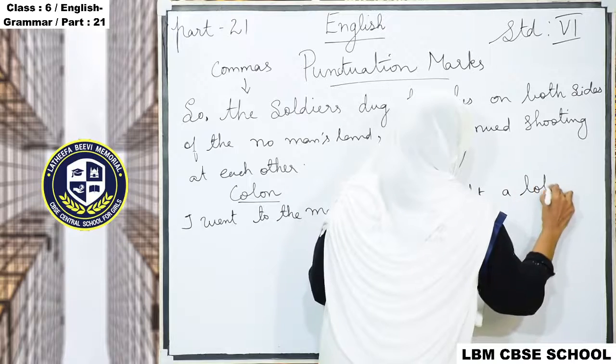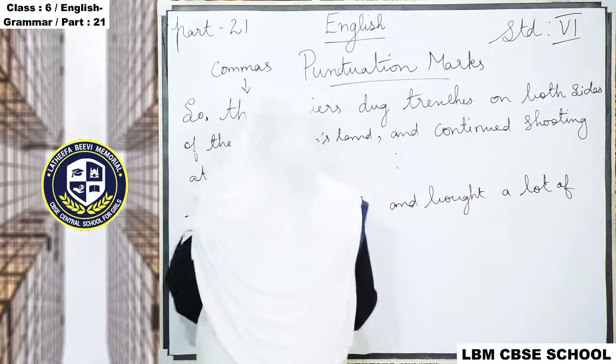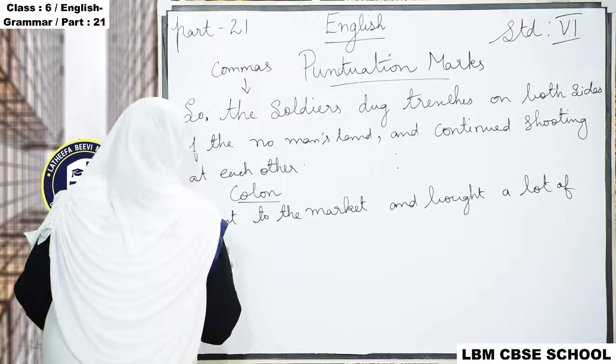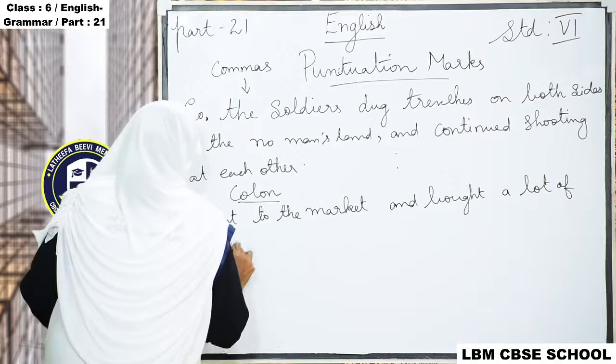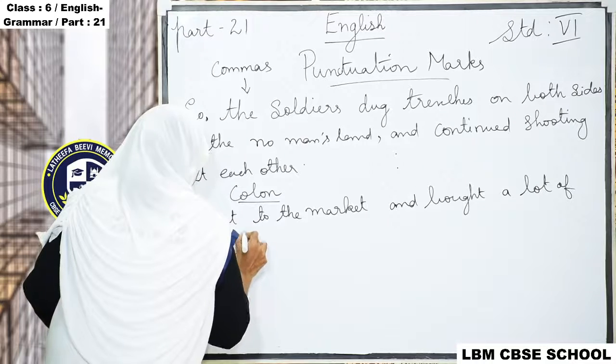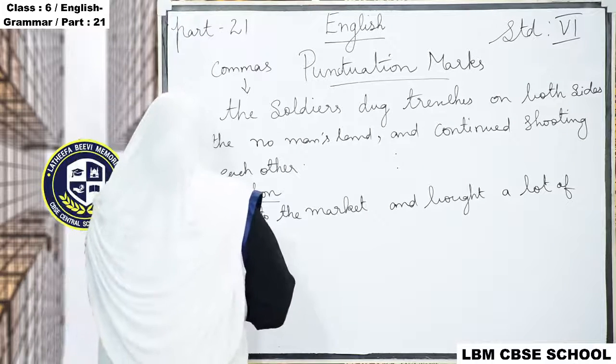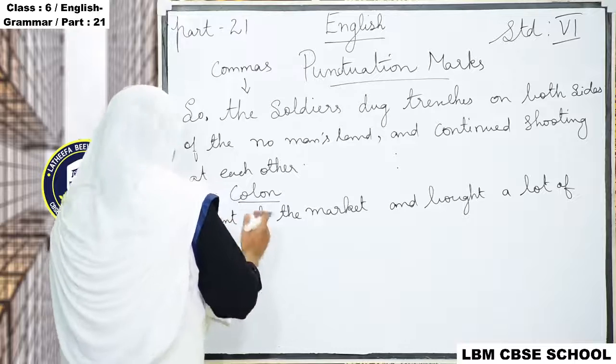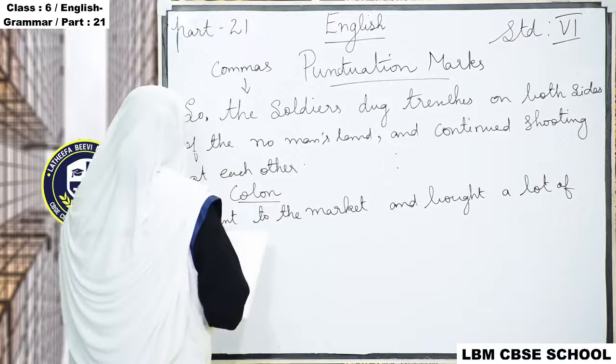Okay, a lot of fruit. So here they are using the colon. And then the list or continuous. Okay, the list or continuous.